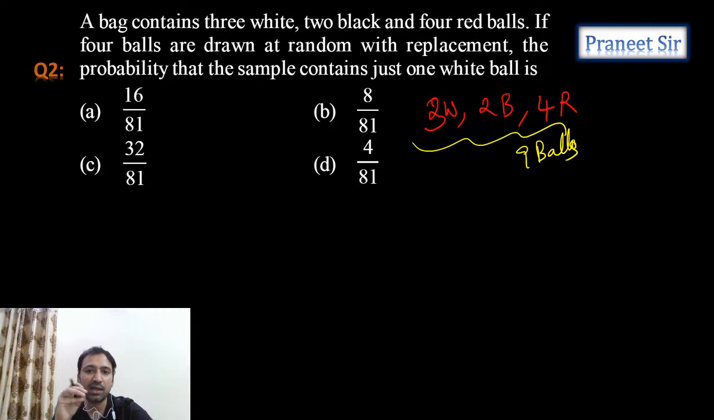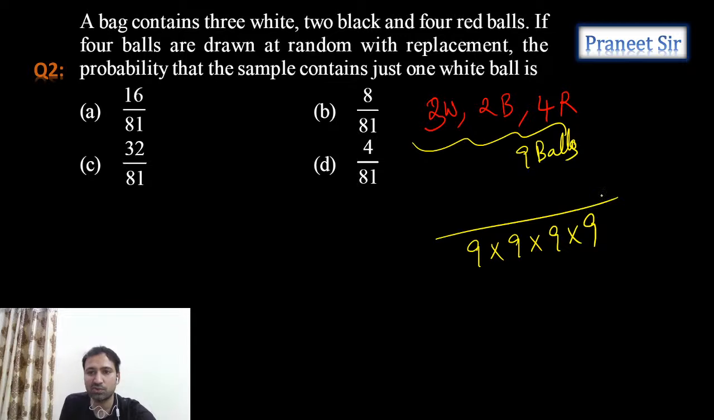So when we want to draw 9 balls, one by one, how many ways can we draw? First ball, we can draw 9 ways. Second ball, 9 ways. Third ball, 9 ways. Fourth ball, 9 ways. So in total, 9 power 4 ways we can draw 4 balls.